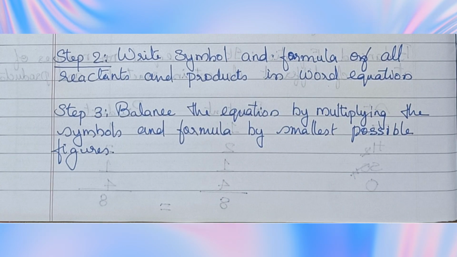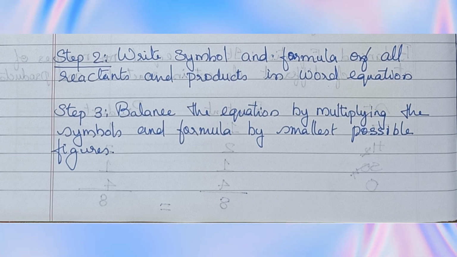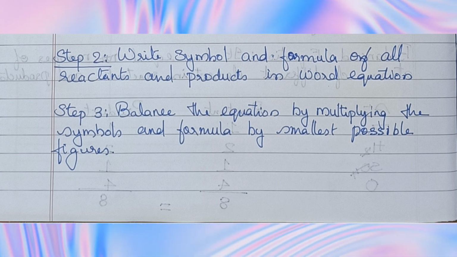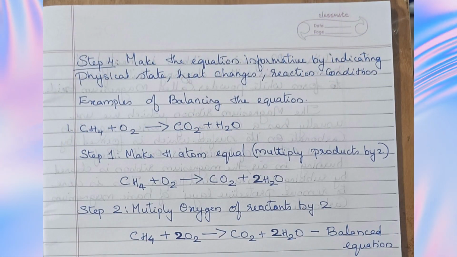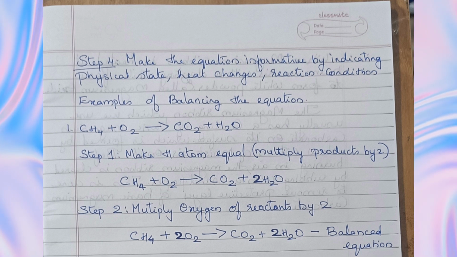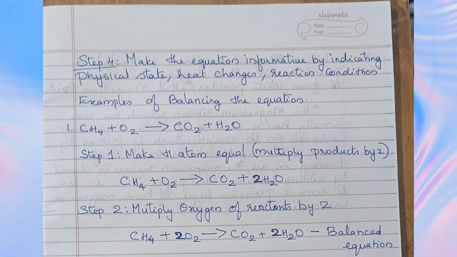Step 2: Write symbol and formula of all reactants and products in the word equation. Step 3: Balance the equation by multiplying the symbols and formula by the smallest possible figures. Step 4: Make the equation informative by indicating physical state, heat changes, and reaction condition.